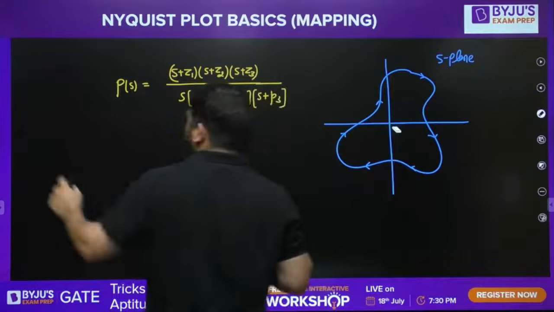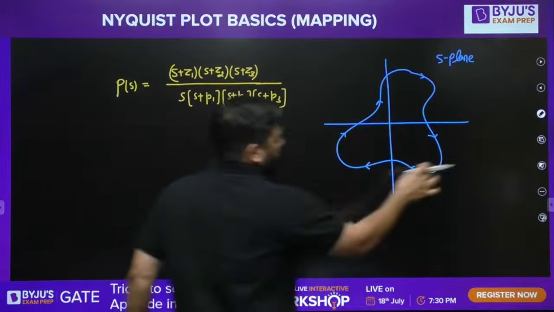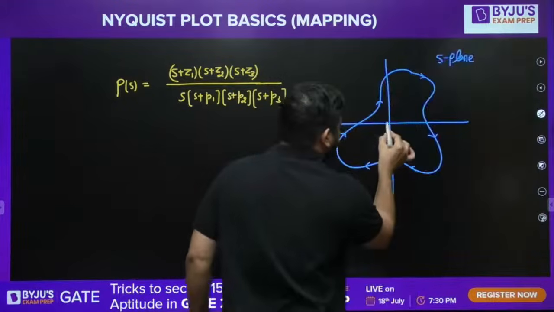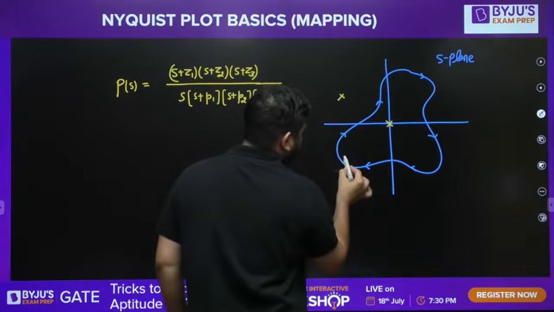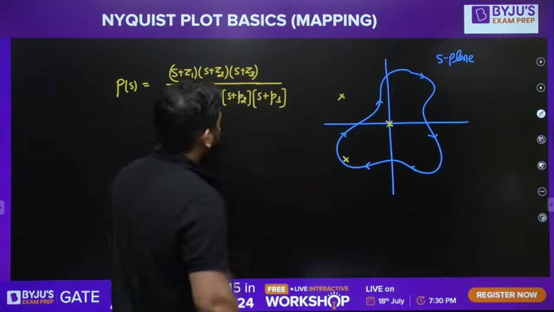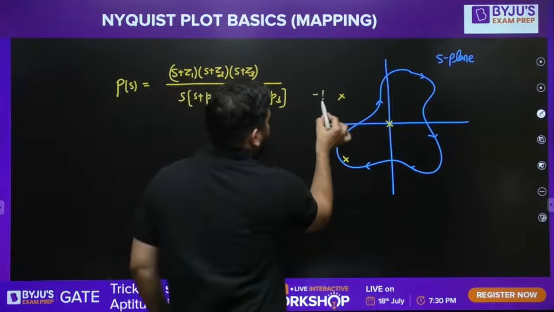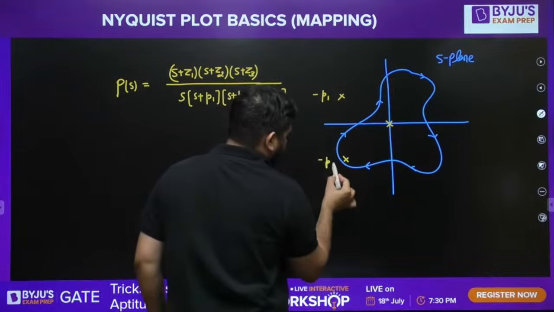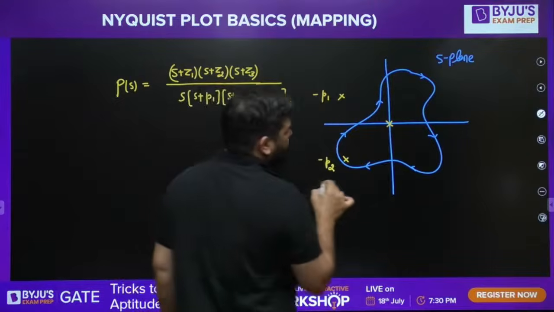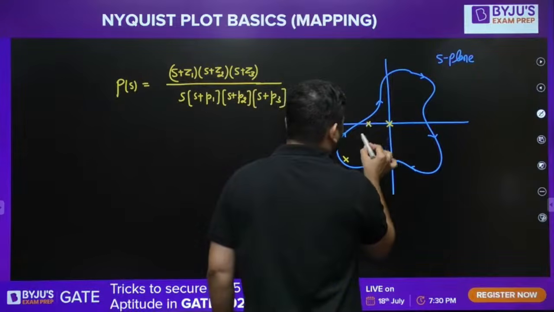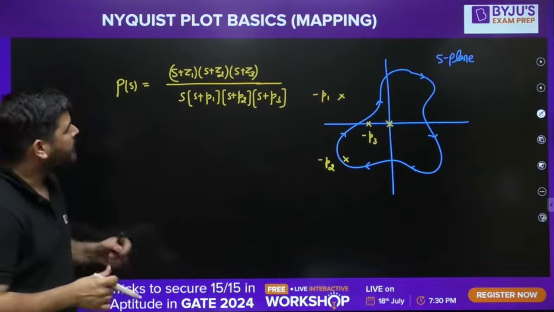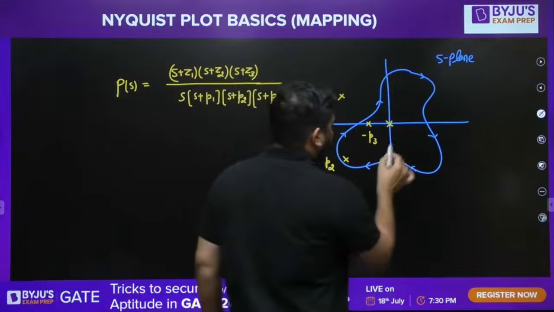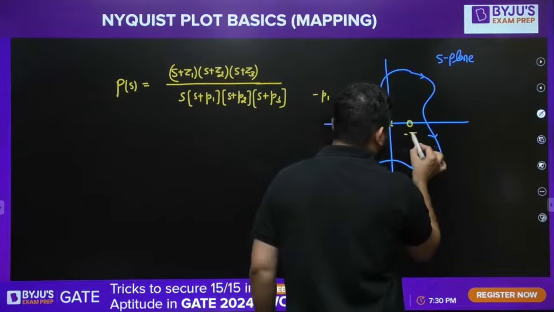Okay, at this point one pole is lying. Let's say two poles are lying here, one is here and one is here. P1 and P2. Let's call it minus p1, and let's call this one minus p2. And there is one more pole, minus p3. Okay, these are the pole locations. And the zero location is one zero at this point, minus z1.